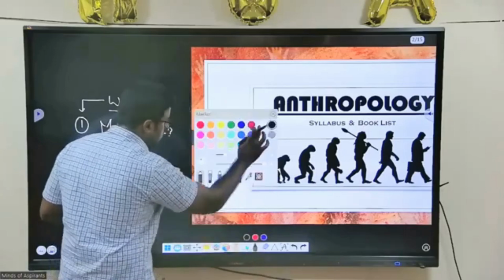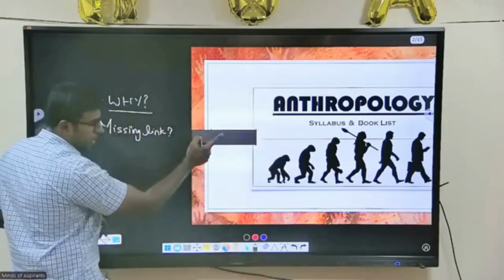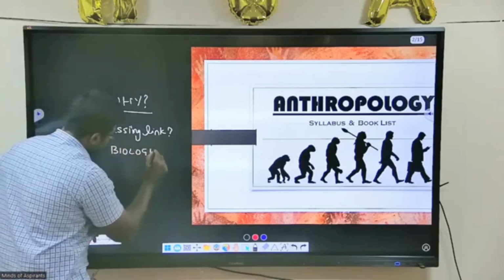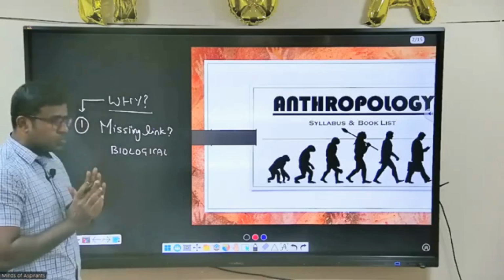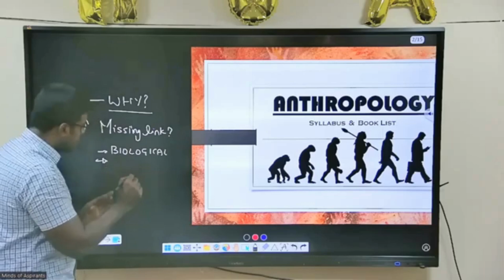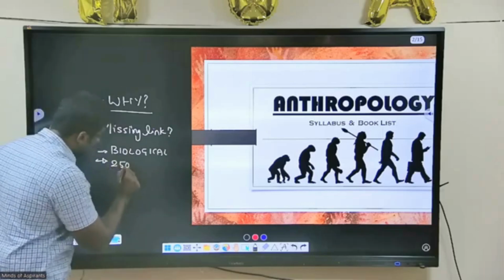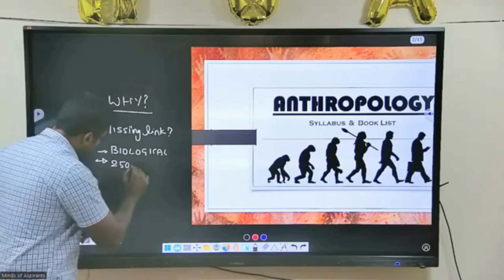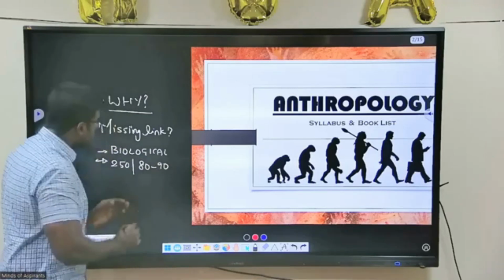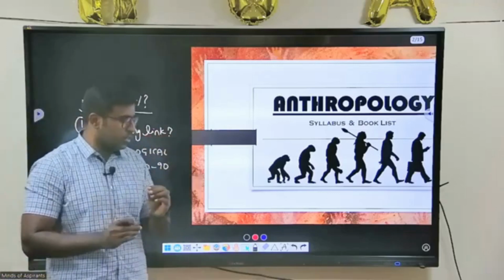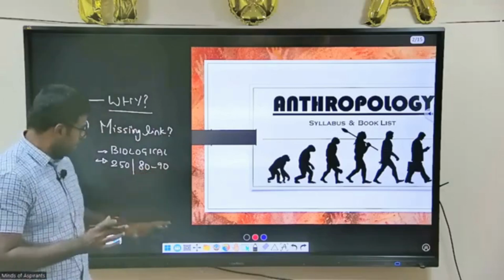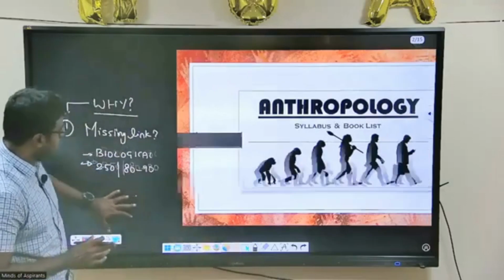So please, you can note this down also. The first part of the anthropology syllabus is biological anthropology. This is the part which will have the maximum marks. I am talking about paper 1. Out of 250 marks, you will cover nearly 80 to 90 marks. If you start finding the answer to this simple question, you will find answers for 80 marks in your mains. So what are those portions is what I'm going to show you now.